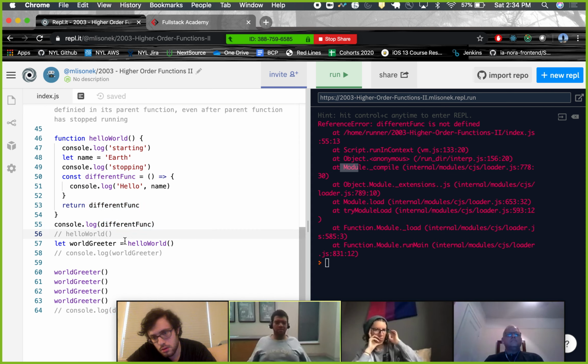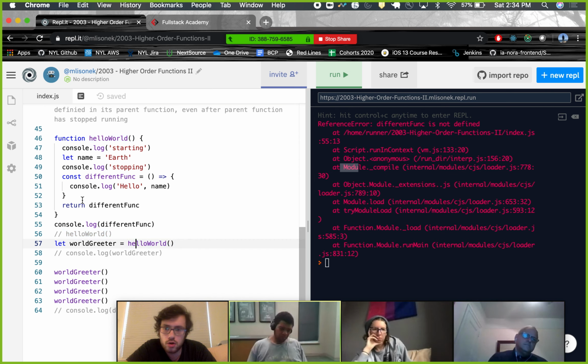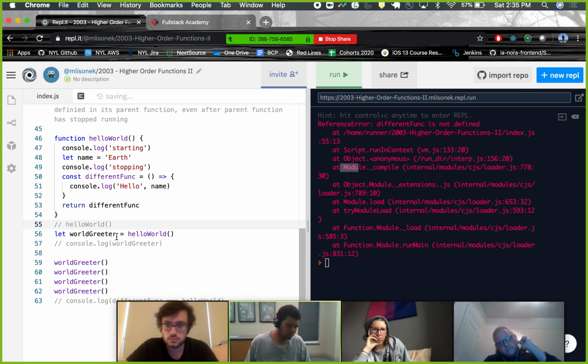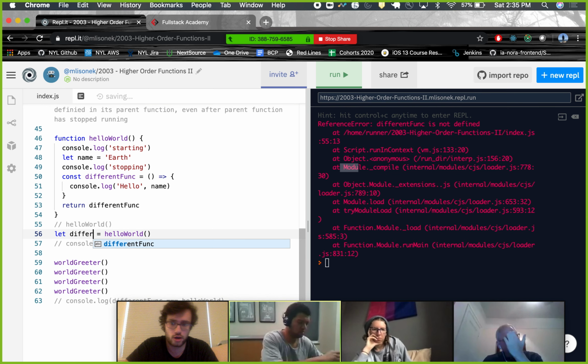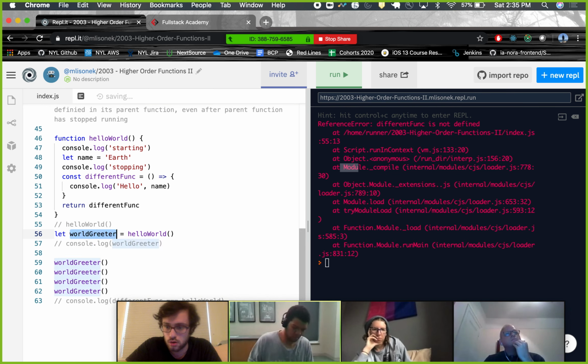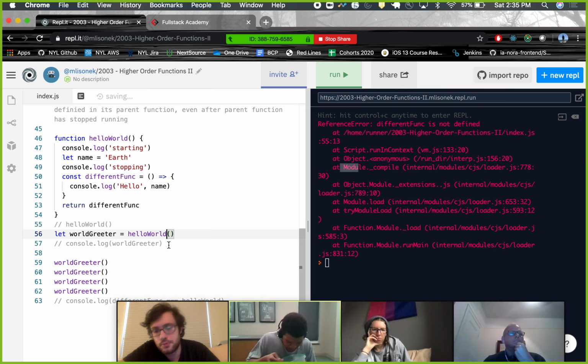However, when I invoke hello world and I return this function, I can use that function. It'll be a different name, or I can even call it different func if I wanted to confuse everyone even more. This is like a loophole with scope.